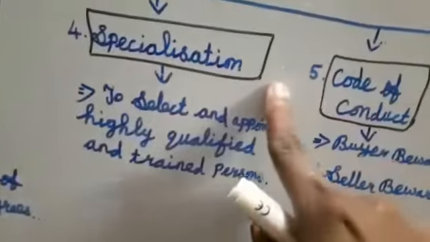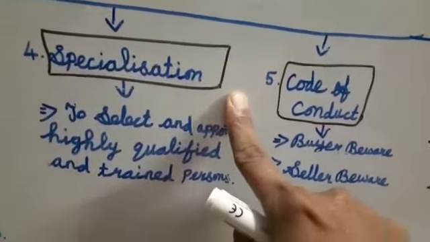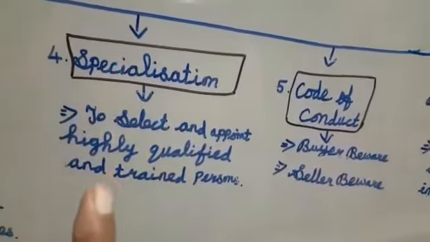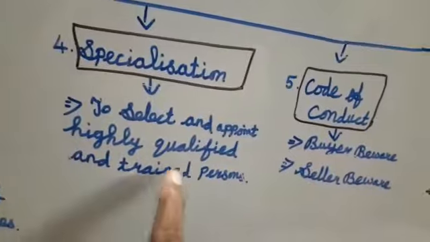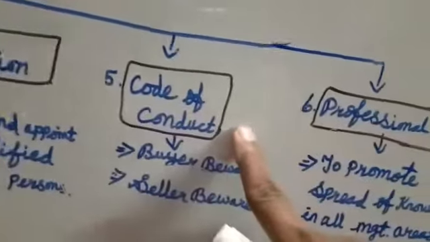Next we are going to see the specialization. In an organization, if they appoint any person, they select and appoint only highly qualified and trained persons, right? Next feature, code of conduct.